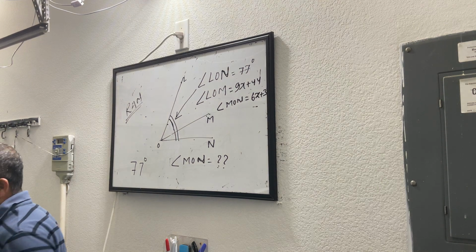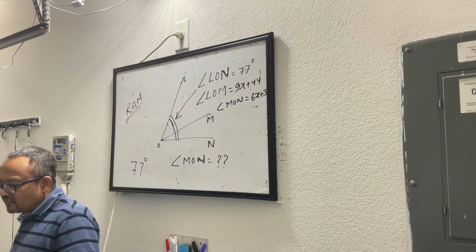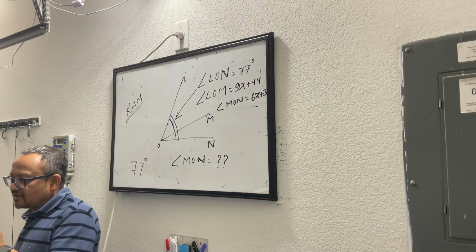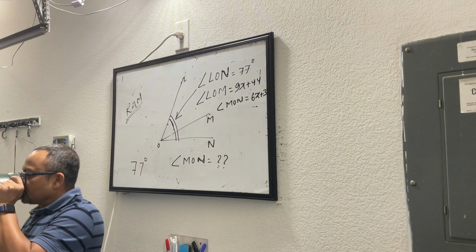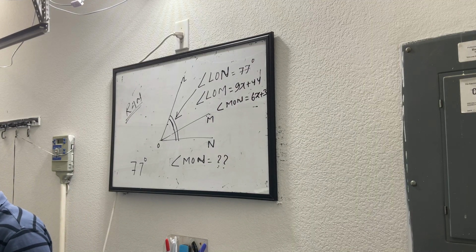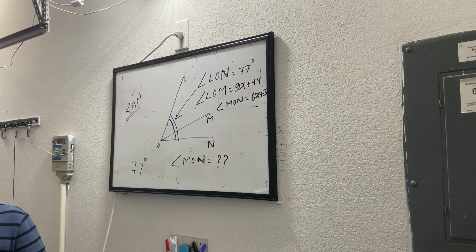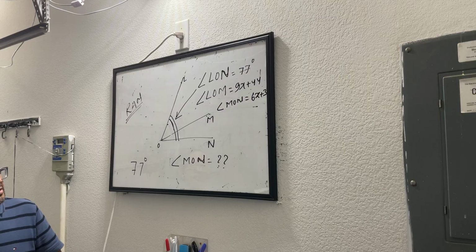Solve it first, then you'll be ready to tell me a story. I think I got the answer. Tell me what is the answer. I got for MON 60 degrees, and for LOM, I got 62 degrees.